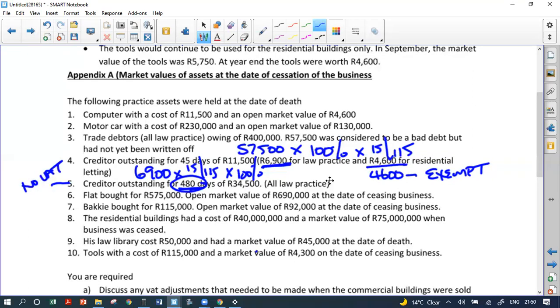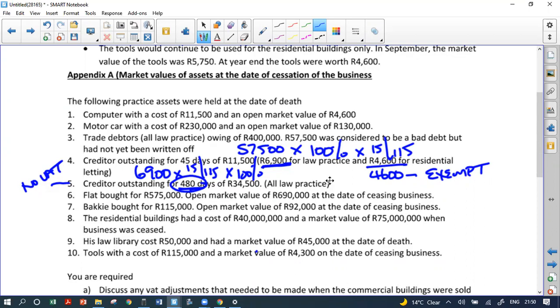Now, guys, I want you to understand the way that I've drafted this example. I'm showing you one of each and every single type of thing you could ever find within a cessation of business question. And because I'm doing that with you, you should be able to use this as a teaching example to prepare for anything in the exam.